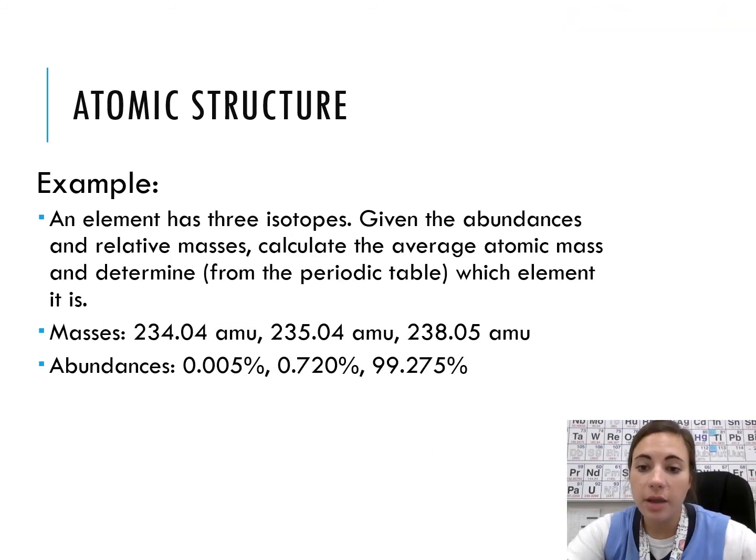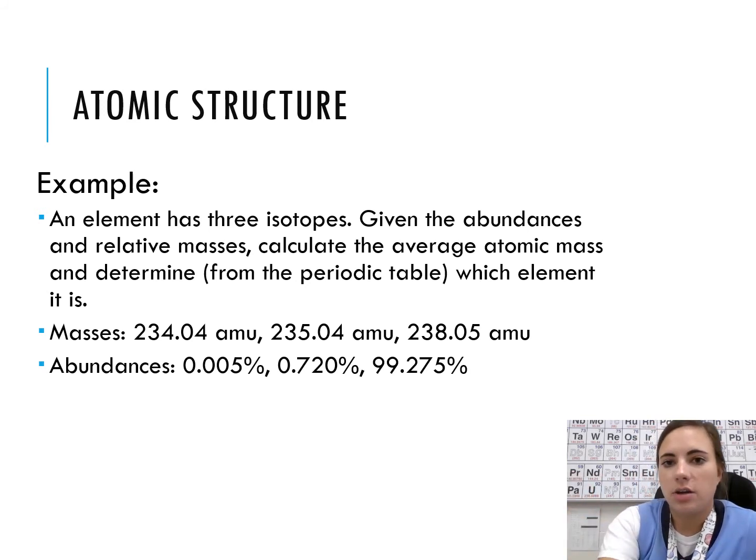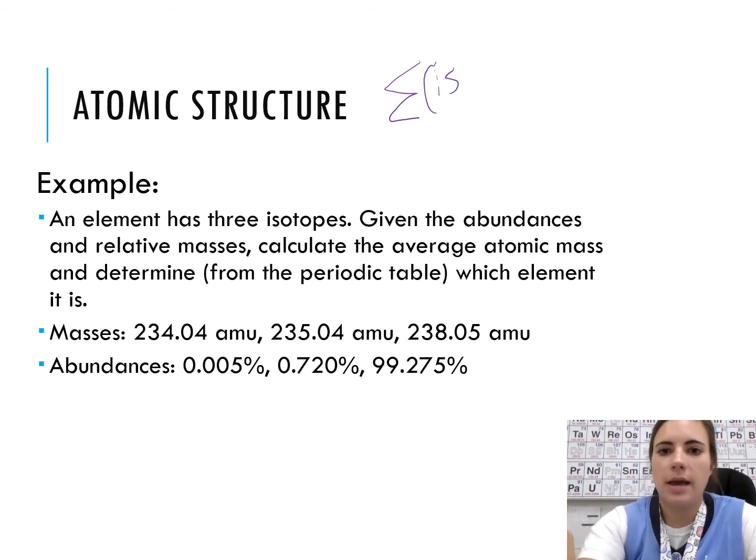So let's do an example of calculating the average atomic mass. So the formula for average atomic mass is that you're going to take the sum of the isotope's mass times the percent in decimal form.